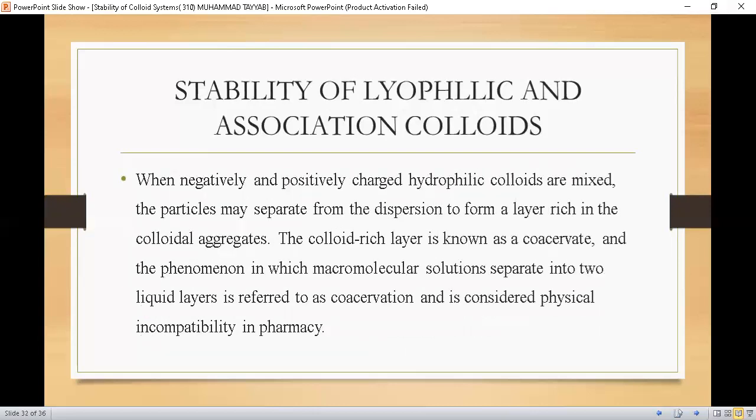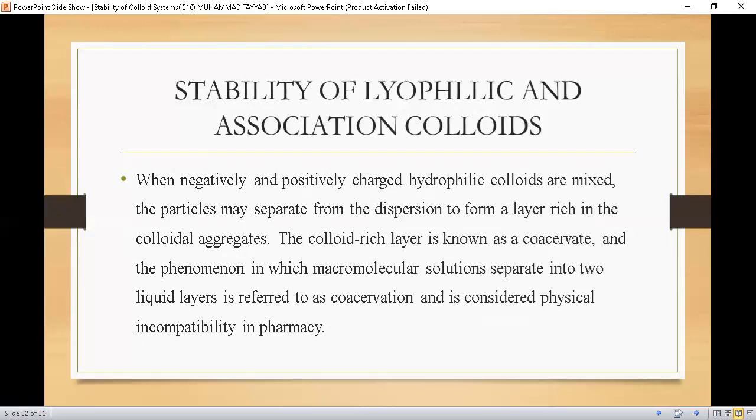When negatively and positively charged hydrophilic colloids are mixed, the particles may separate from the dispersion to form a layer rich in the colloidal aggregates. The colloid-rich layer is known as coacervate, and the phenomenon in which macromolecular solutions separate into two liquid layers is referred to as coacervation and is considered a physical incompatibility in pharmacy. Students, coacervation is a very common phenomenon and physical instability in case of lyophilic colloids.